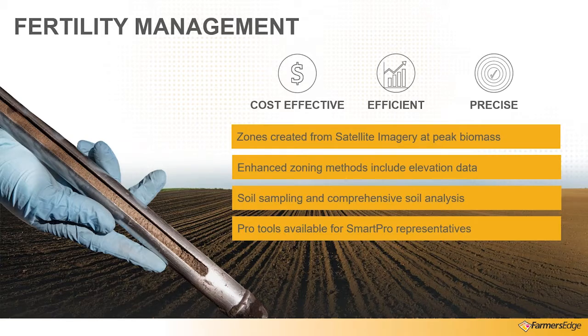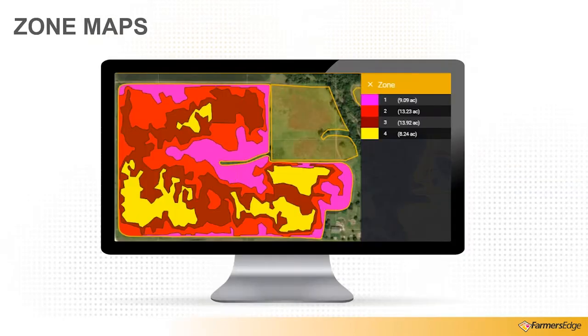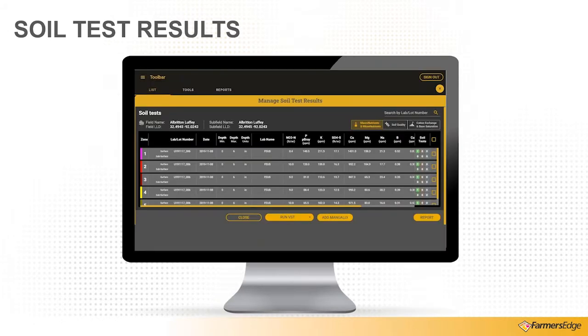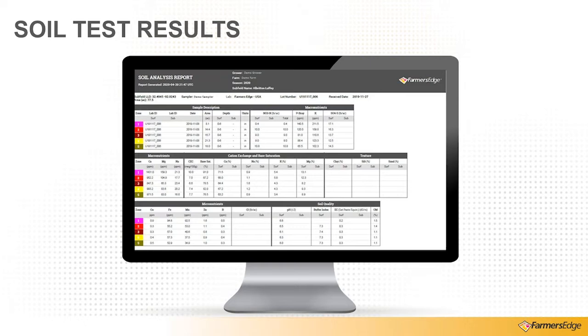With fertility management, we're used to looking at our results in a certain way. We're used to looking at zone maps or some sort of map showing where we've taken samples. We're used to looking at soil test results, whether digitally or in a PDF form.